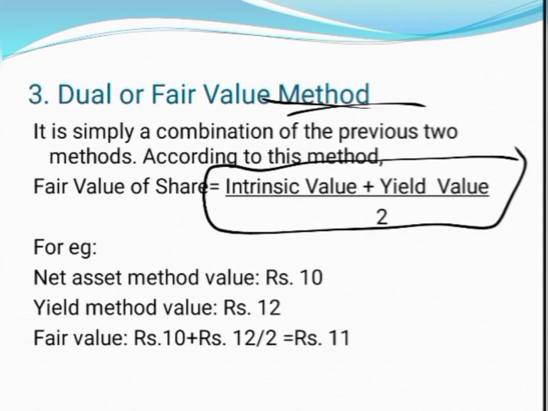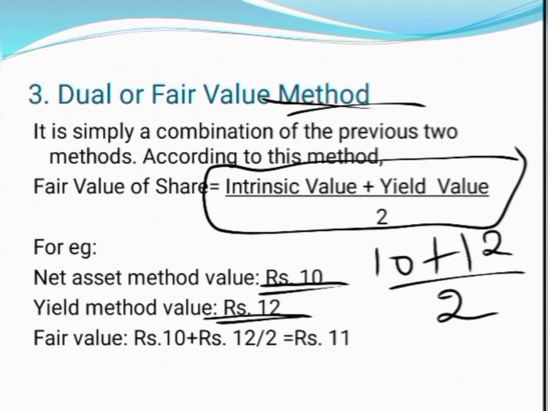I'll tell you how to calculate that. Suppose under the net asset method, we get the value of share as rupees 10. On the other hand, under the second method, that is the yield method, we get the value of share as 12. So how do we calculate the fair value? 10 plus 12 divided by 2, we get 11 as the fair value. So this is how we calculate the value of share under the third method, that is the fair value method.